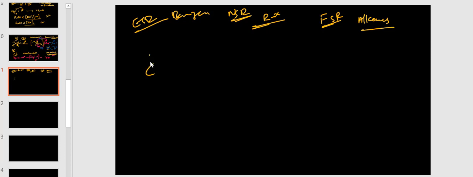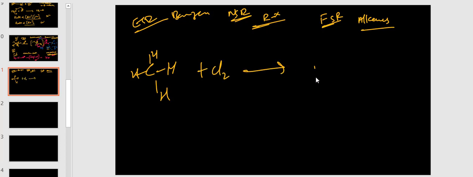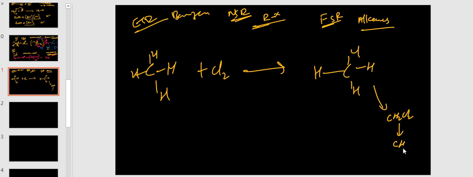Now see here, methane is there. This methane reacts with chlorine forming chloromethane, then CH2Cl2, dichloromethane, then trichloromethane, then carbon tetrachloride.